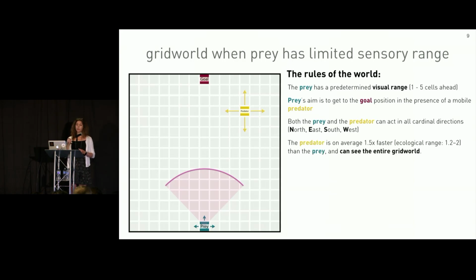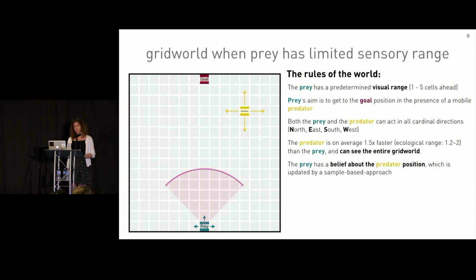The predator is on average 1.5 times faster than the prey, which falls within the ecological range of 1.2 to 2 for terrestrial and aerial predator-prey dynamics. Moreover, the predator can see the entire grid world. On the other hand, the prey has to rely on its visual cone. If the predator is outside of the prey's visual cone, the prey has a belief about the predator location. This belief is updated then by a sample-based approach.